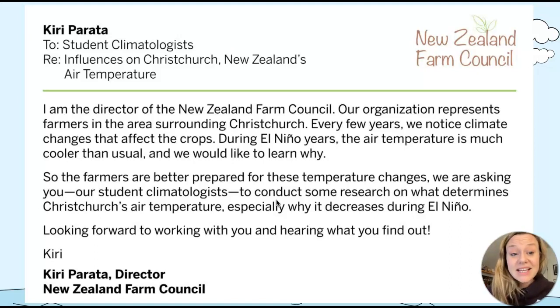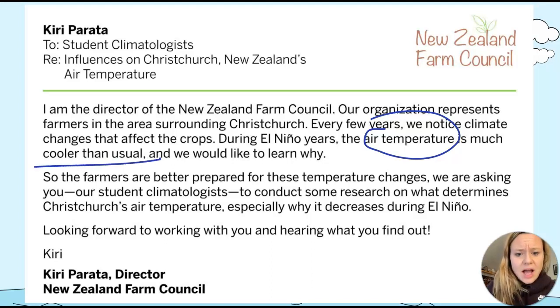So we are really going to be studying these questions throughout our unit, and we're going to be answering this email here at the end throughout our lesson and working towards that. We're trying to figure out why the air temperature is much cooler than usual. They want to know why. We learned about droughts. The droughts really affect the farmers, so they want to know so they can prepare for these temperature changes. We are going to do all of this research throughout our unit.